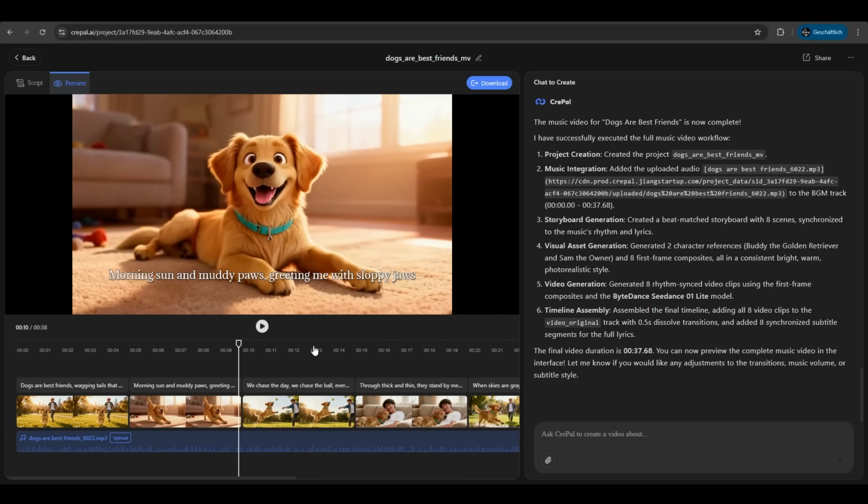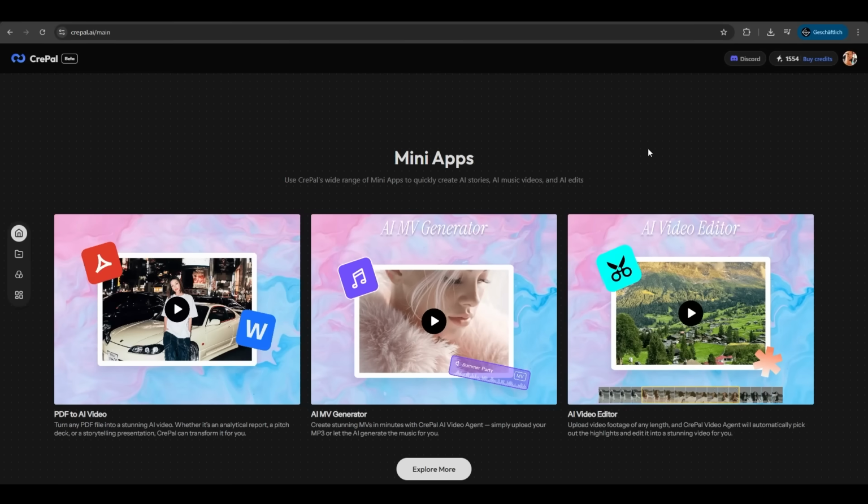I'm stunned how good CrePal did that. It took the music and generated a whole video about it with just a few words about dogs. It's really great, the quality is insane. Very nice. Next we look at the AI video editor.